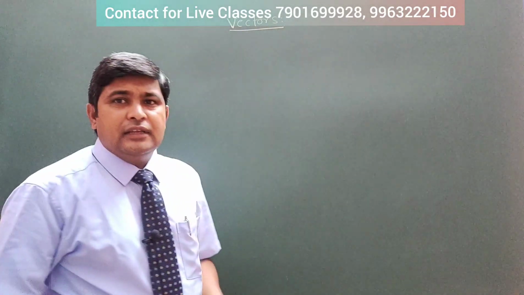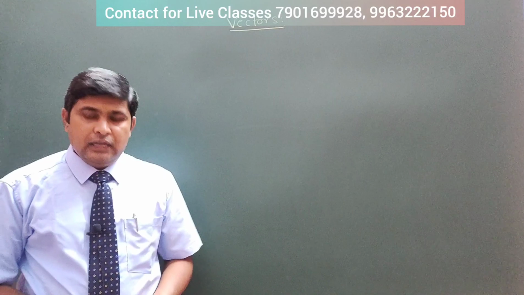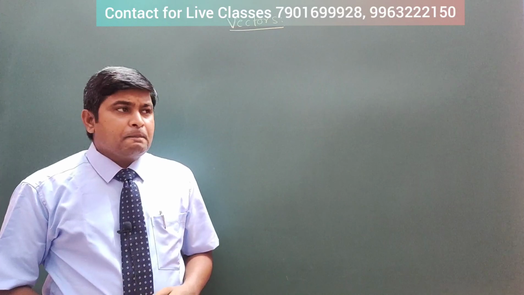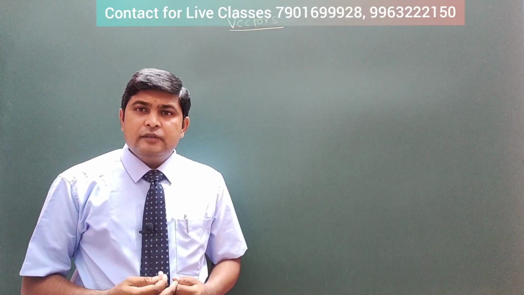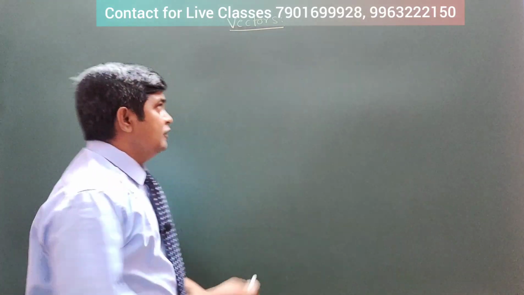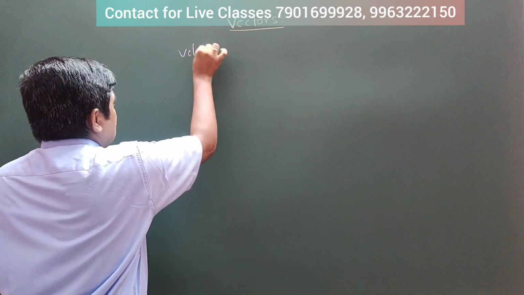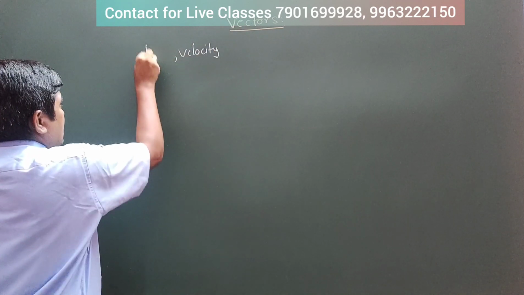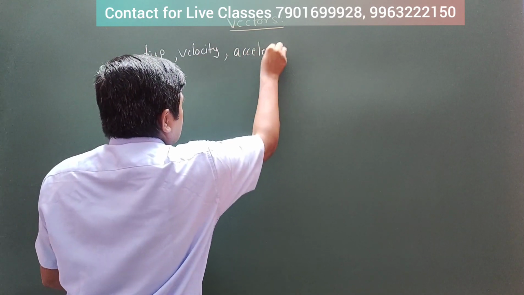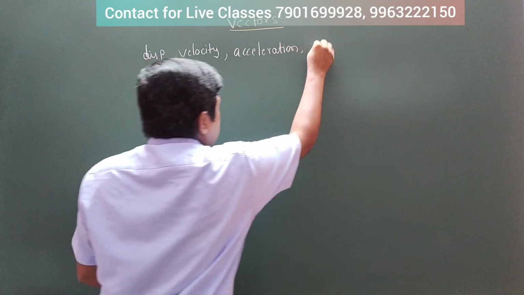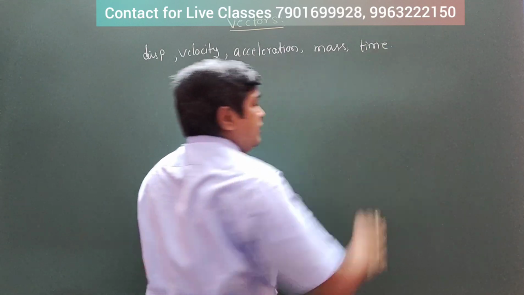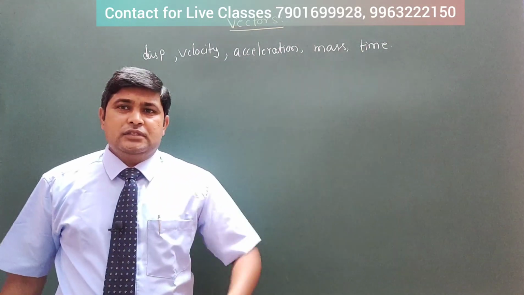Generally, why do we need the vectors concept in explaining physics? Suppose you think about a few physical quantities. You tell me: displacement, velocity, acceleration, mass, time. So these are the very important physical quantities that we discuss in physics.